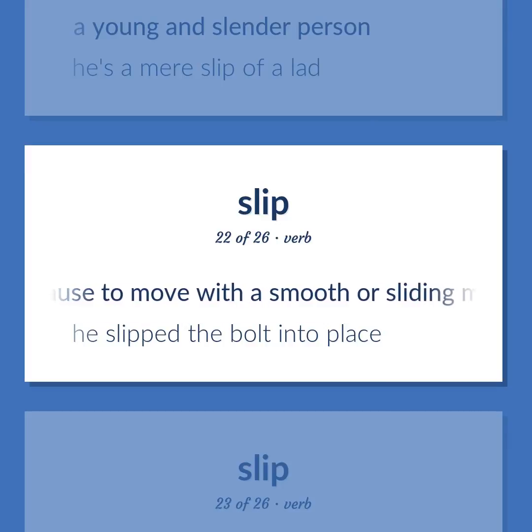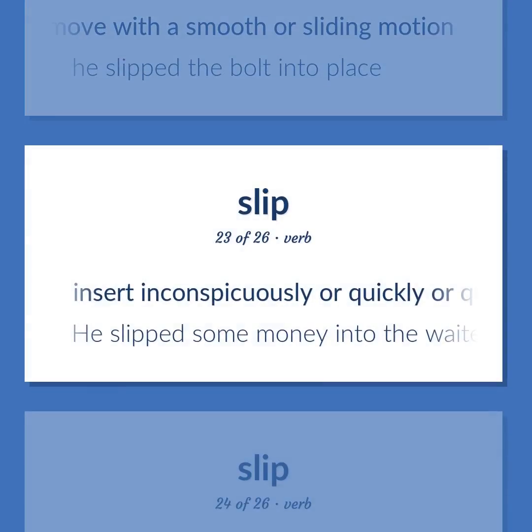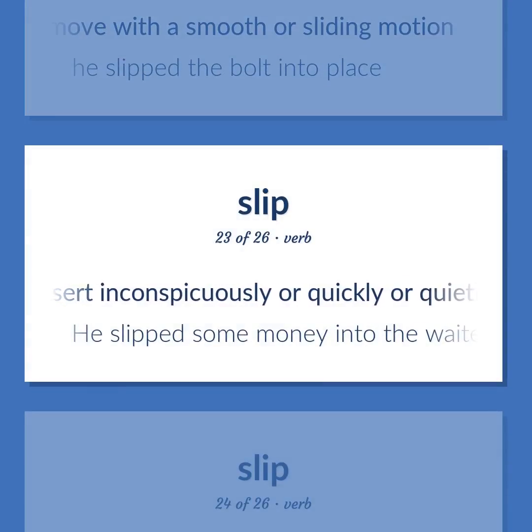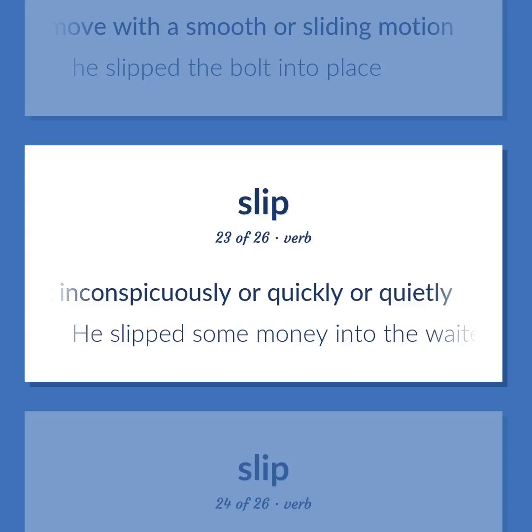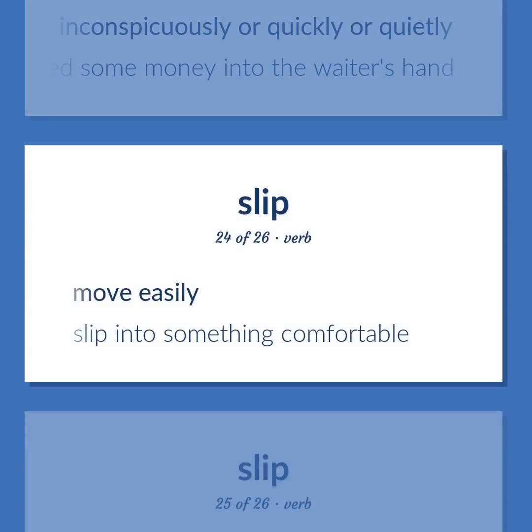Cause to move with a smooth or sliding motion. He slipped the bolt into place. Insert inconspicuously or quickly or quietly. He slipped some money into the waiter's hand. Move easily. Slip into something comfortable.